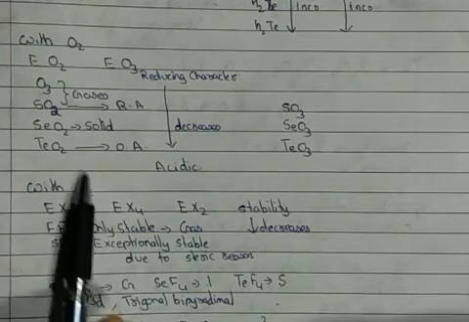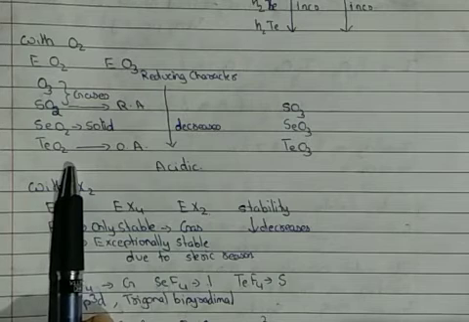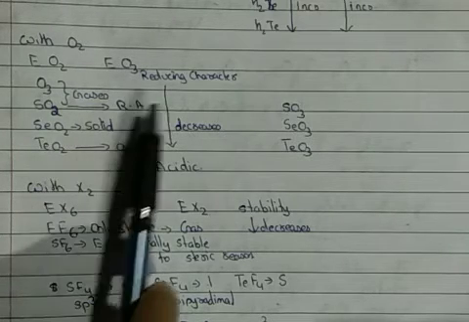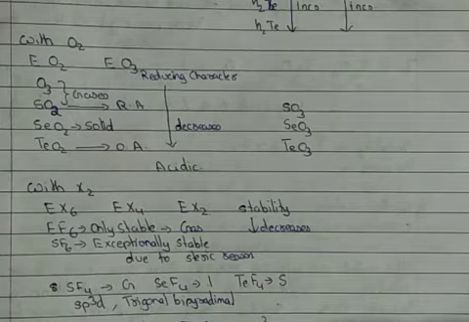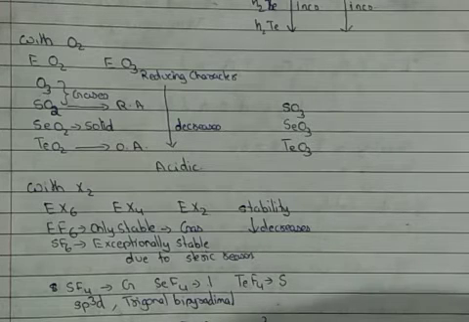If I compare sulfur dioxide and tellurium dioxide, then sulfur dioxide will be our reducing agent, whereas tellurium dioxide will be our oxidizing agent. So down the group, reducing character decreases, whereas oxidizing character, if I compare, goes on increasing.